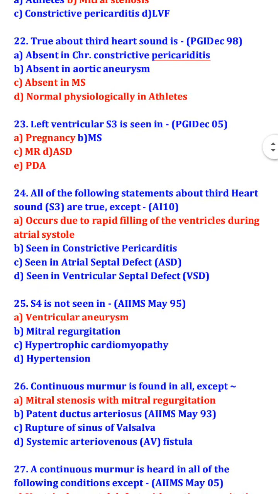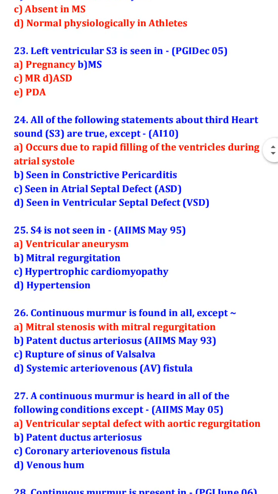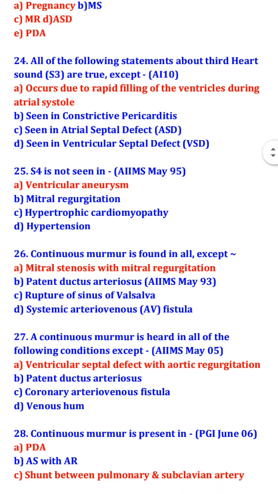All of the following statements about third heart sound S3 are true except that it occurs due to rapid filling of the ventricle during atrial systole. This is wrong. What is true is it is seen in constrictive pericarditis, in atrial septal defect and in ventricular septal defect, that is VSD. S4 is not seen in ventricular aneurysm. S4 is seen in mitral regurgitation, hypertrophic cardiomyopathy and hypertension.